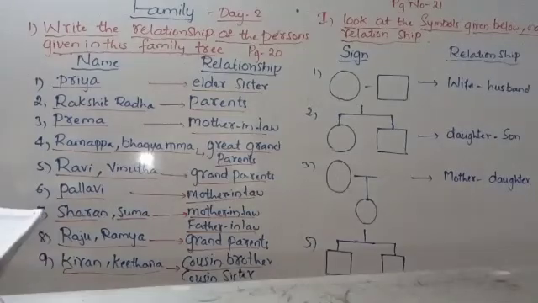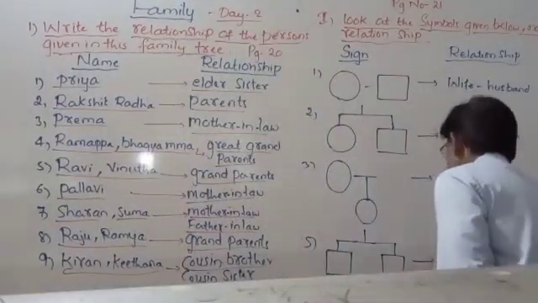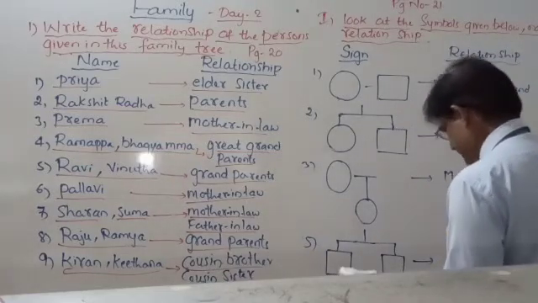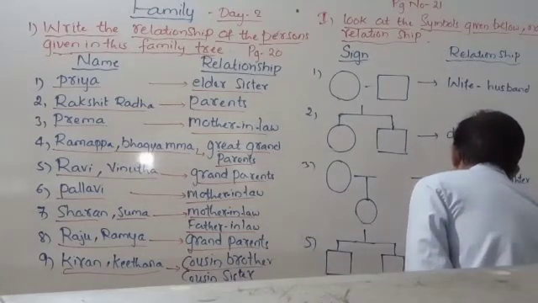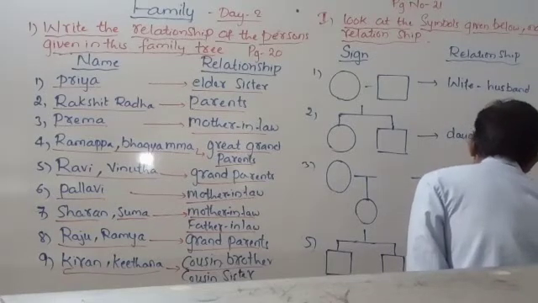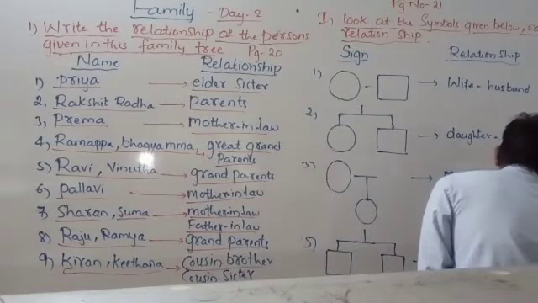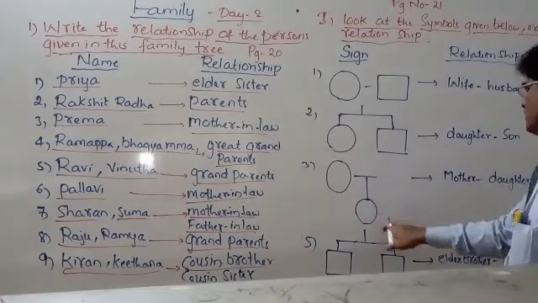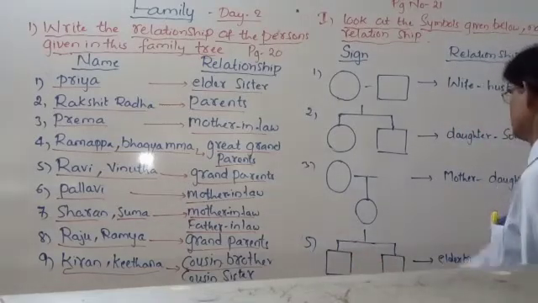This picture shows that both are male. Both are male means they must be brothers, two brothers. That is, one is the elder brother and the other the younger brother. Understood? So this is mother, daughter, and elder brother, younger brother. Understood?